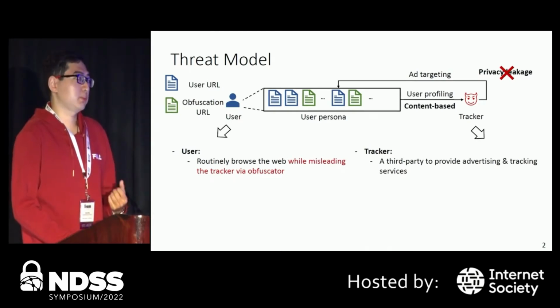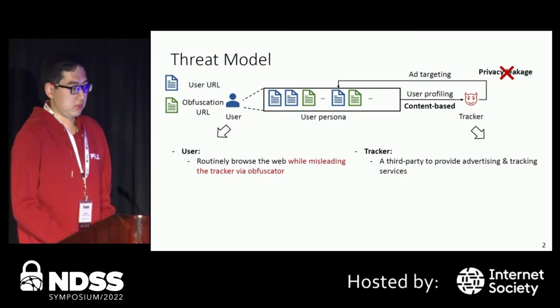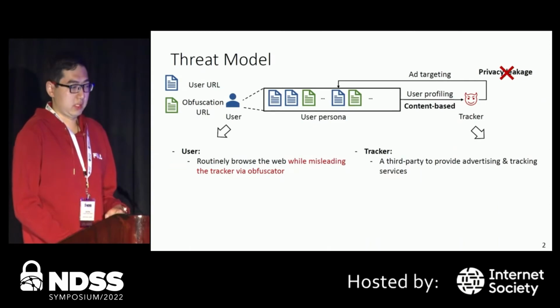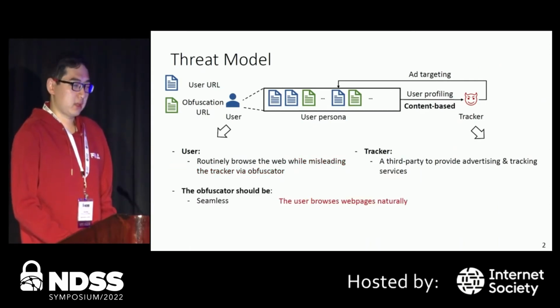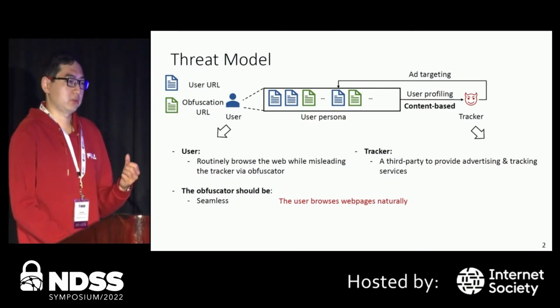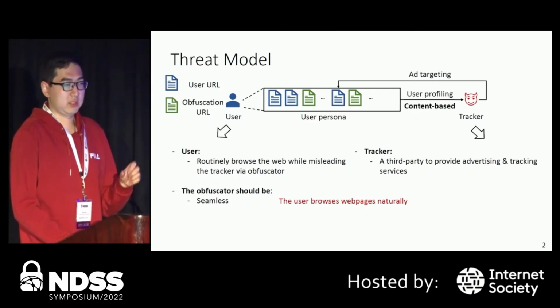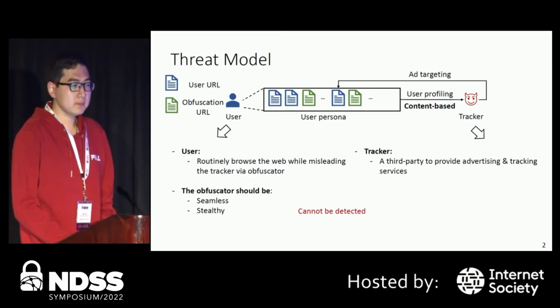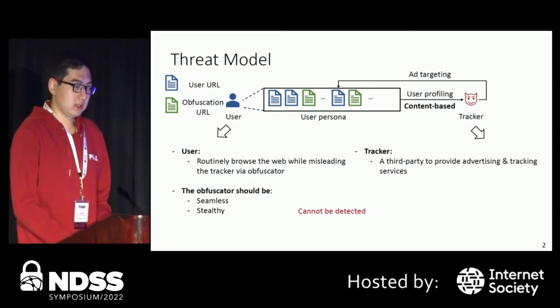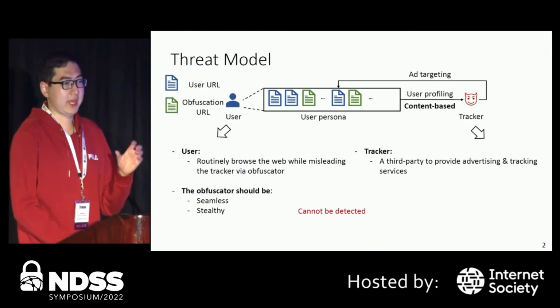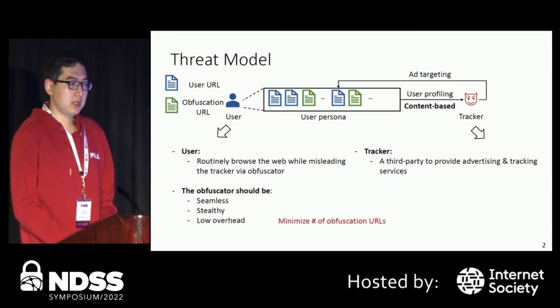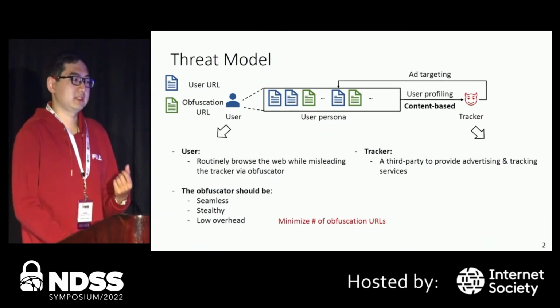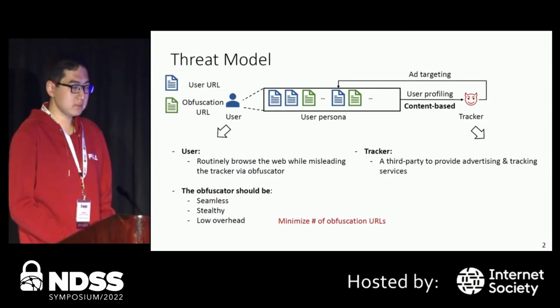Therefore, to reduce such privacy leakage, we assume that the user will mislead the tracker via an obfuscator. And we expect the obfuscator should be seamless, which means if the user tries to use this obfuscator, it will not affect the user experience. And it should be stealthy, because we don't want the tracker to detect the usage of our obfuscator. And finally, it should have low overhead, because we want to minimize the number of obfuscation URLs.